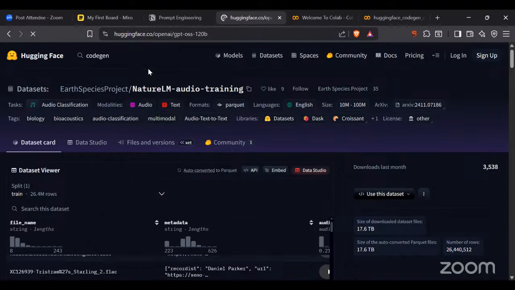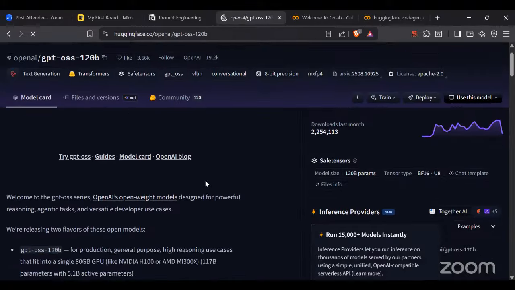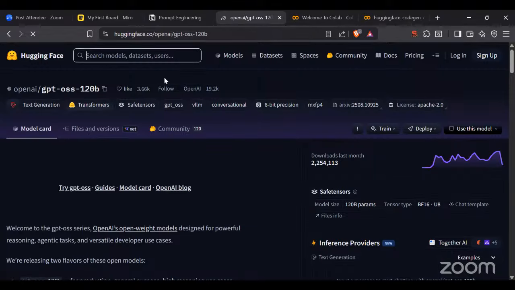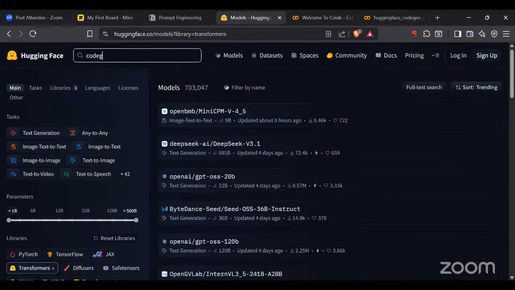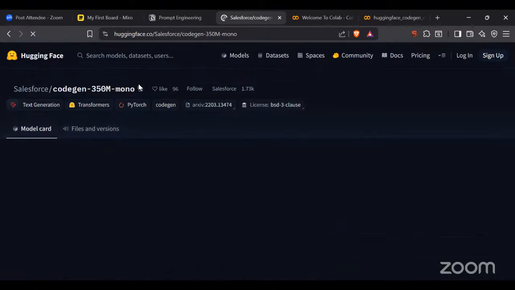Okay, and these are free by the way, guys. It is open source, so these are free. So in the model card I am having one CodeGen itself. If we search, in this particular model section also we can go and search for CodeGen. See, Salesforce CodeGen 350 mono.